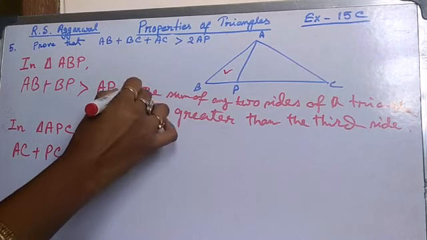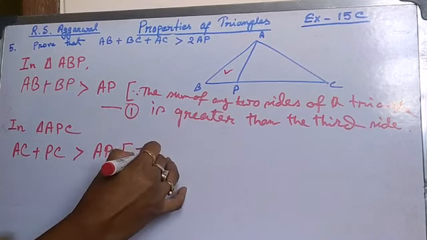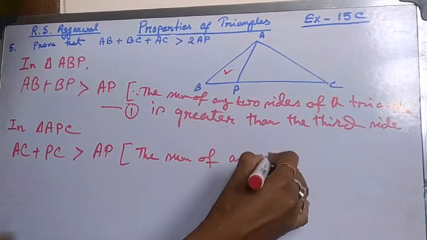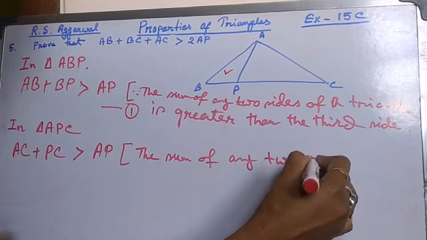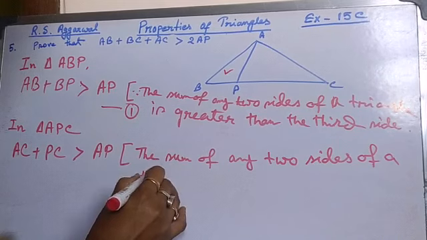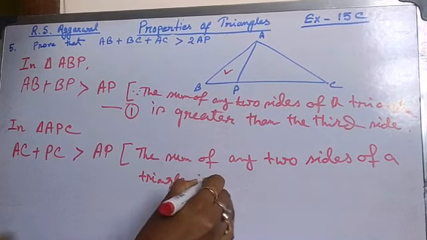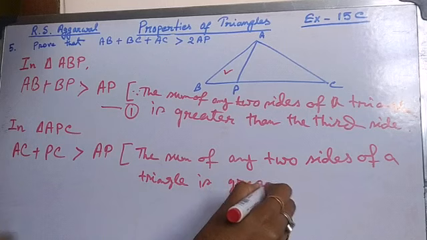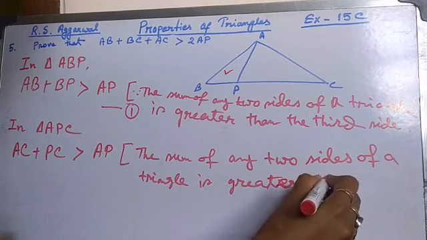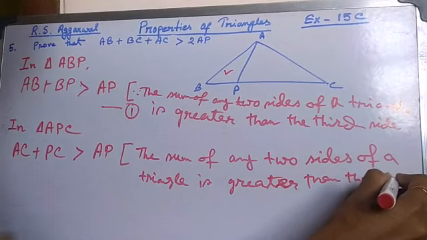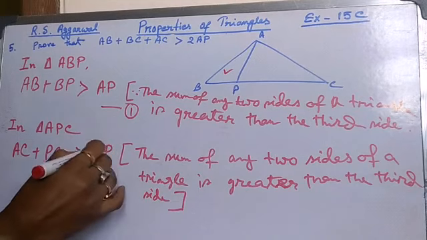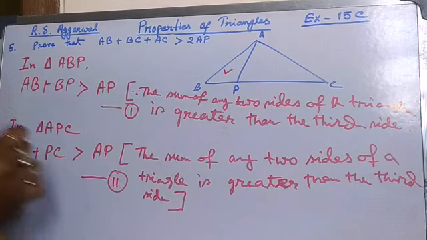So here also the reason is the same: the sum of any two sides of a triangle is greater than the third side. So this is equation number 2.